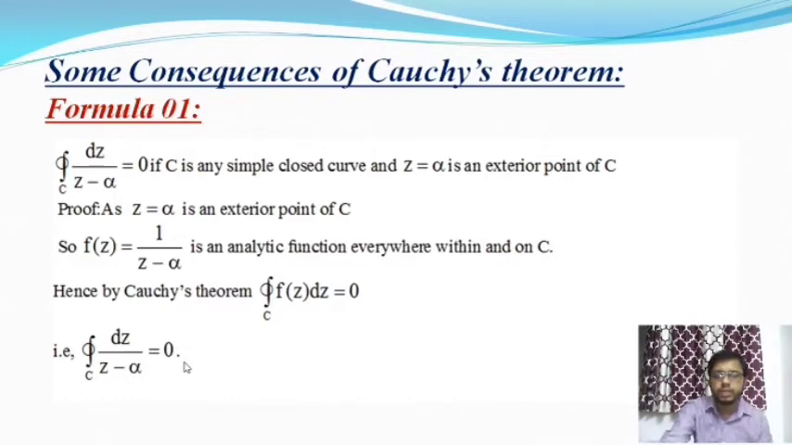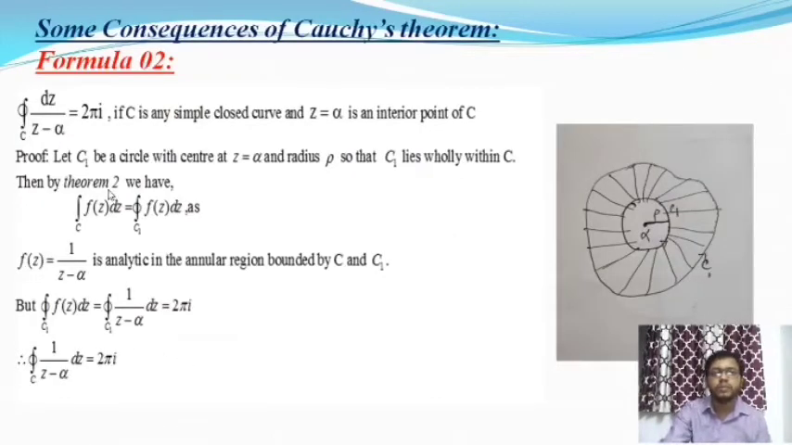Then we are going to talk about the second formula of Cauchy's consequences. Here is the formula. We have to prove that the integral over C of dz by z minus alpha is equal to 2 pi i, if C is any simple closed curve and z equal to alpha is an interior point of C.